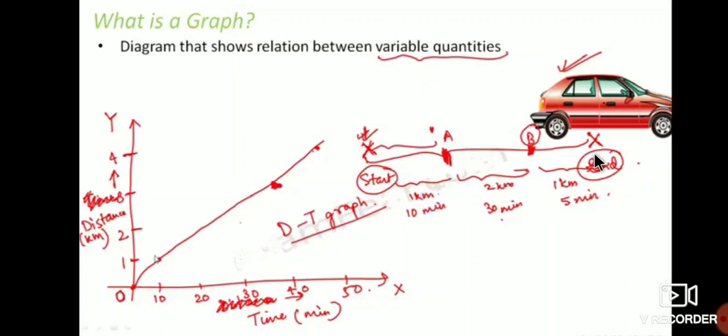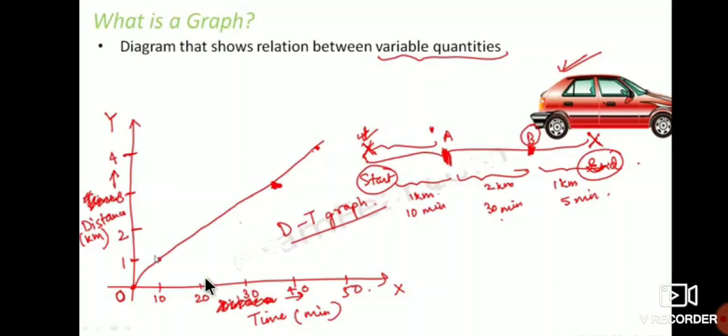So to indicate this, we have to indicate this in a graph, that is the distance time graph, that is the DT graph. DT graph means distance time graph. Here time is always in minutes; this is called the x axis and this is called the y axis.